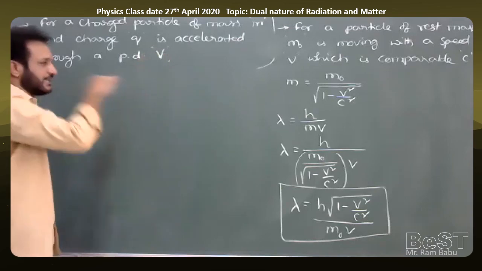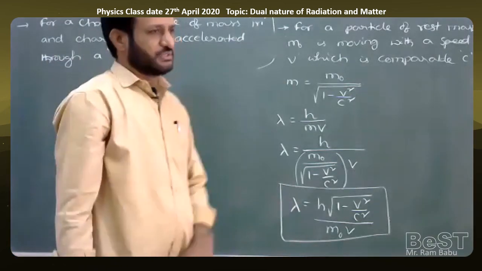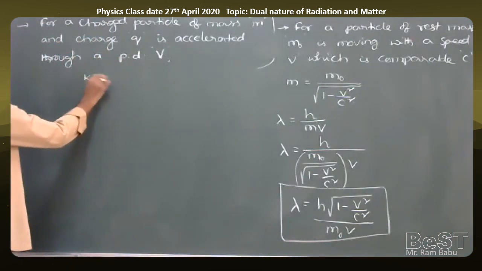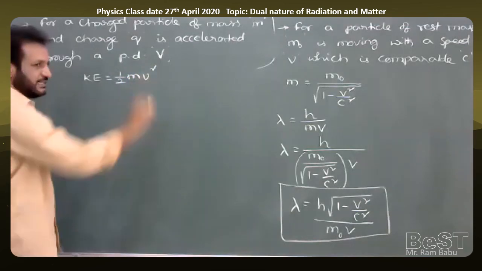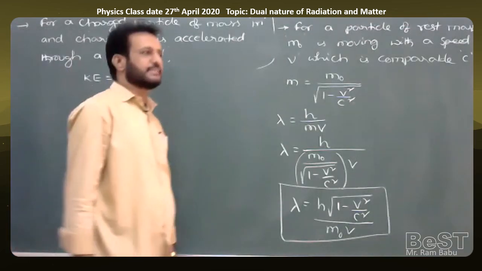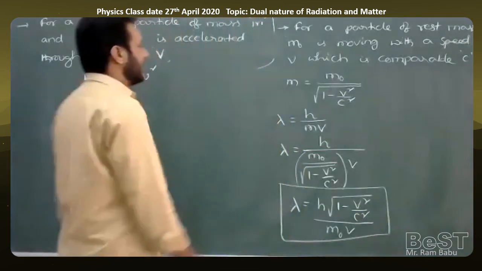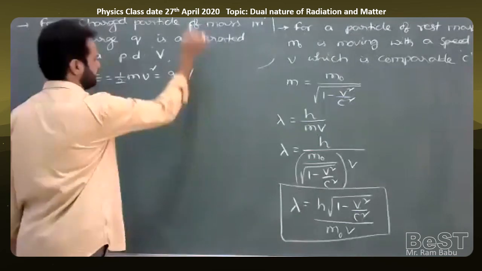How to write the formula? Your charged particle is in motion, so what type of energy does it have? Kinetic energy. So we have K is equal to half m v square. The total work is in the form of kinetic energy, but K is also equal to charge into potential difference, qV.